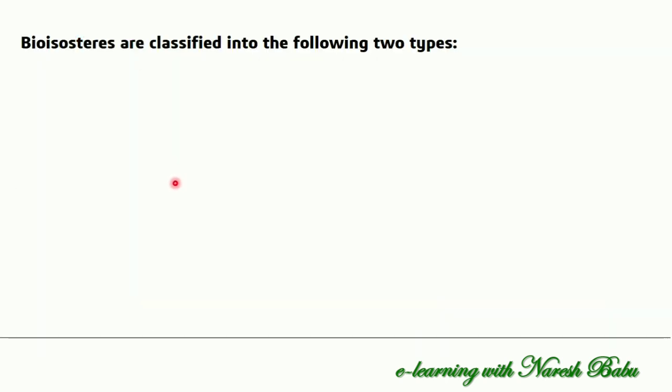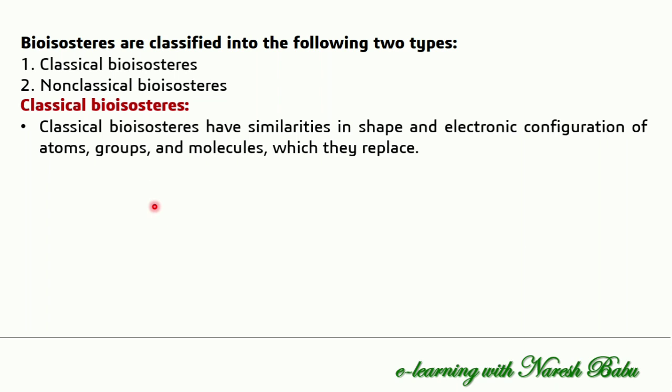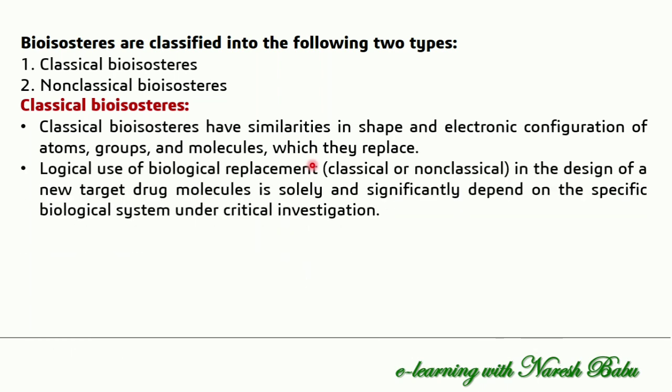Come to the bioisosterism classification. Bioisosteres are mainly classified into two types, classical bioisosteres and non-classical bioisosteres. First we will see the classical bioisosteres, then we will go to the non-classical bioisosteres. Classical bioisosteres have similarities in shape and electronic configuration. Whatever functional group or moiety we are changing in the drug molecule, the atoms, groups or molecules we are replacing have similar shape and electronic configuration.